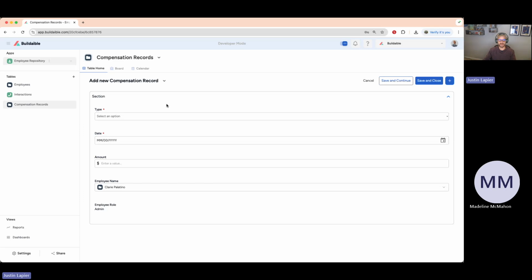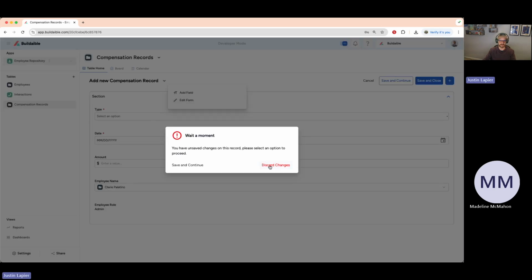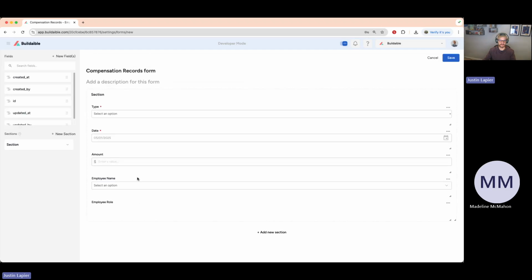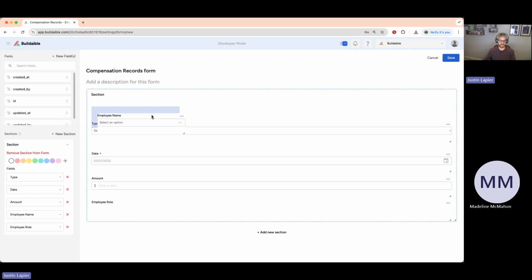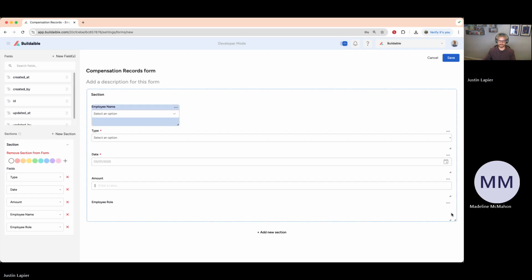Now, before going further and importing the data in, let's make this form a little prettier. So let me hit this down arrow here and click Edit Form. I'll discard my changes because I don't want to save anything. So I think I want the employee name probably to be up here at the top. Maybe their role to be right up next to it.